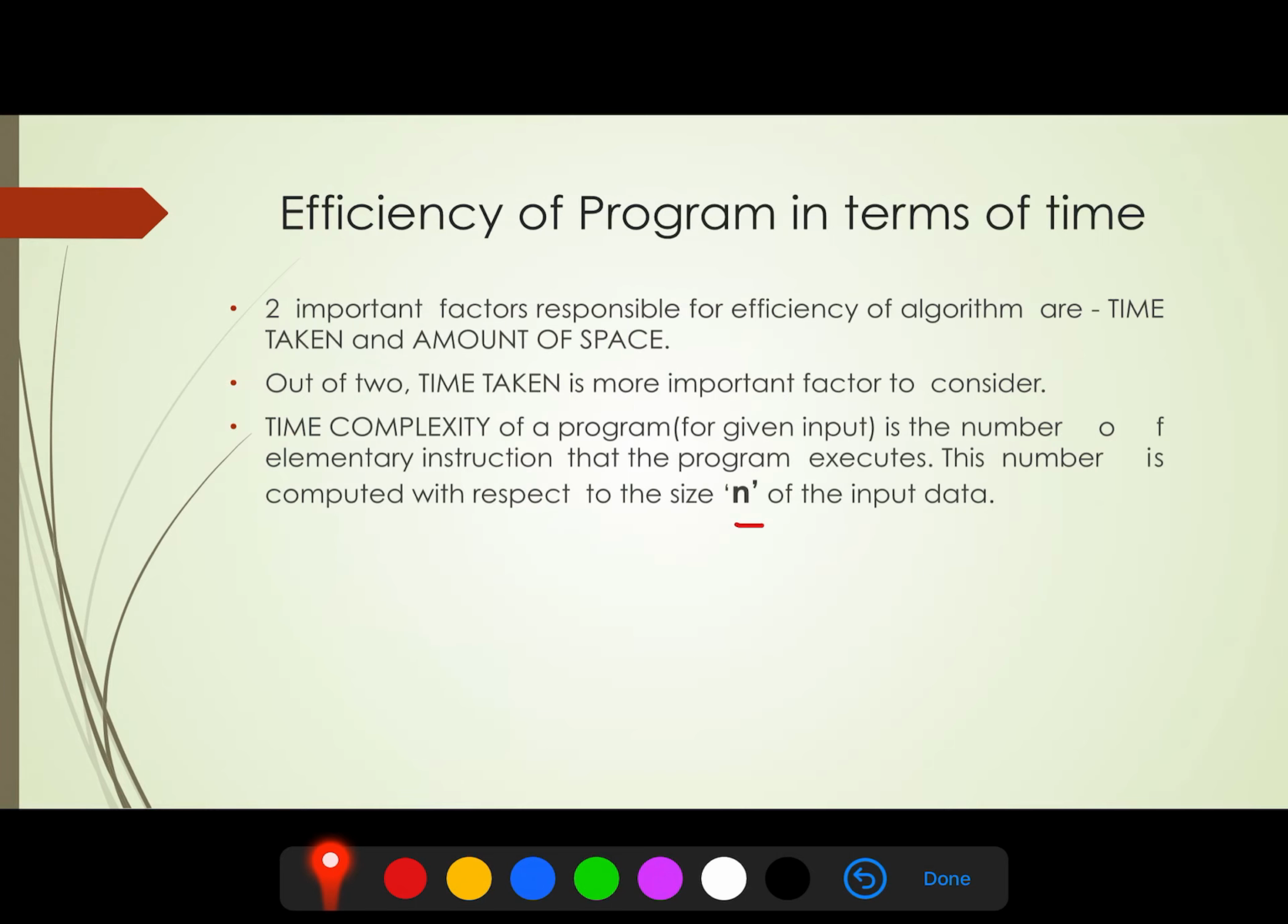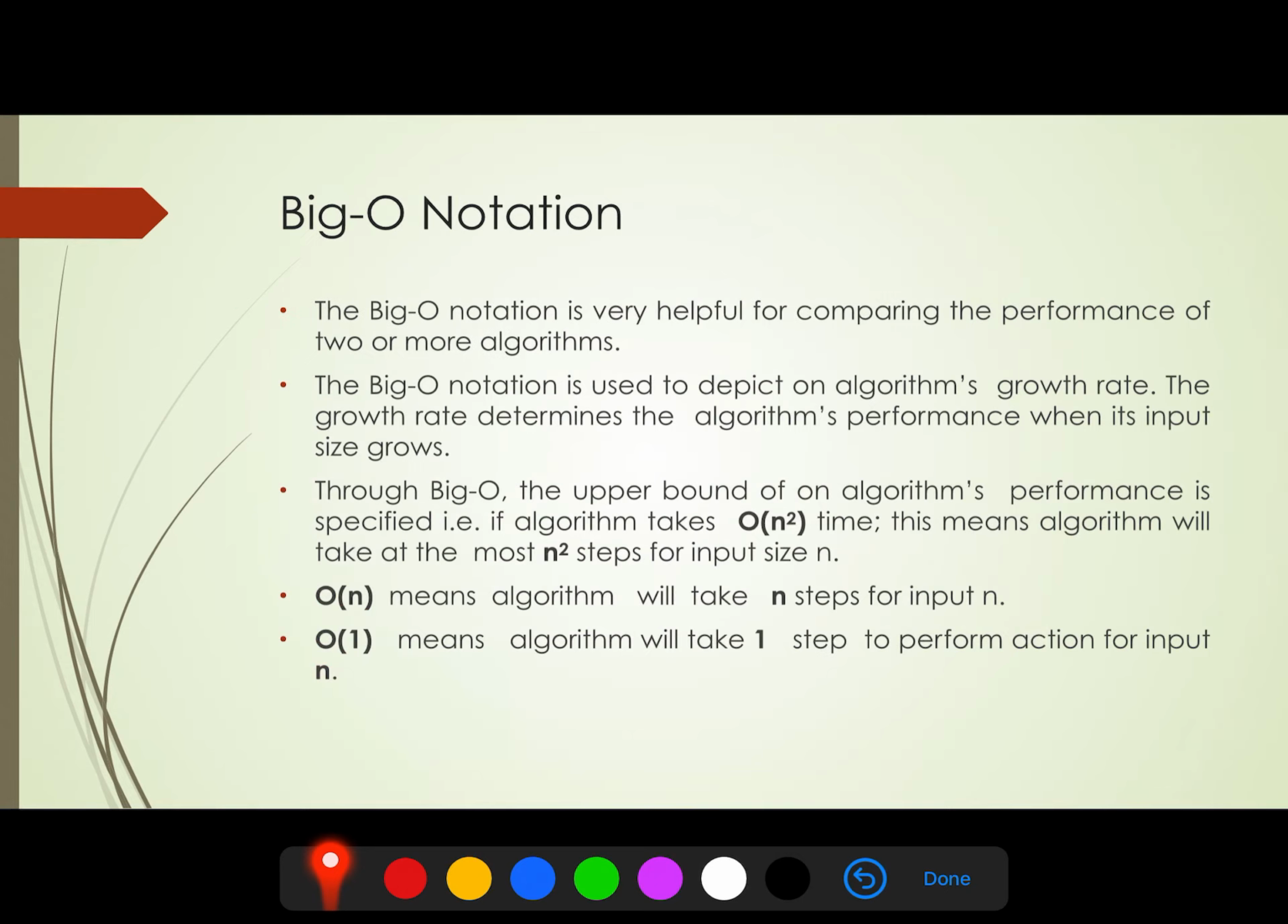Time complexity of a program is the number of elementary instructions that the program executes. This number is computed with respect to the size n of the input data. So if the big O notation represents the order n square, it means for input size n, we have to take n square steps. O(n) means the algo will take n steps for input n, and O(1) means the algo will take 1 step for input n.